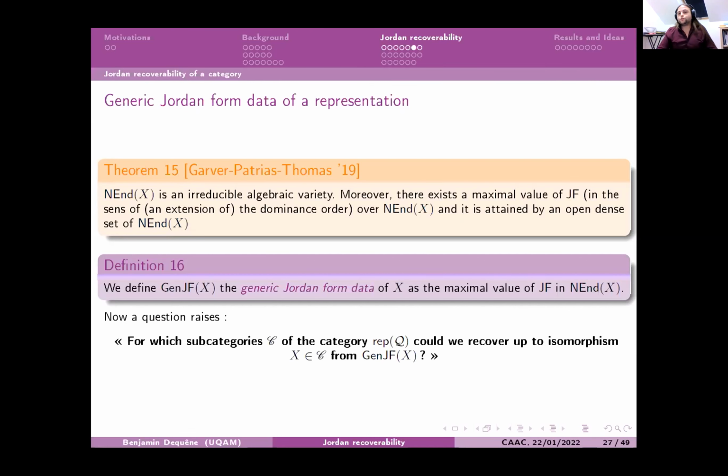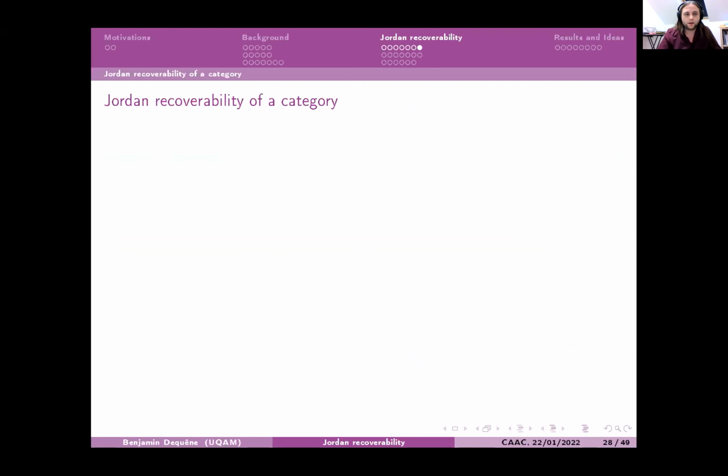So now a question that can arise from all of this is: from which subcategory C of the category of all the representations of the quiver could we recover, up to isomorphism, a representation of the category C from its generic Jordan form data?